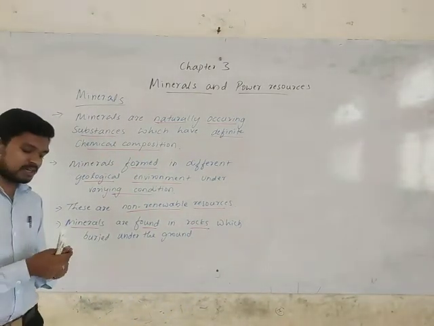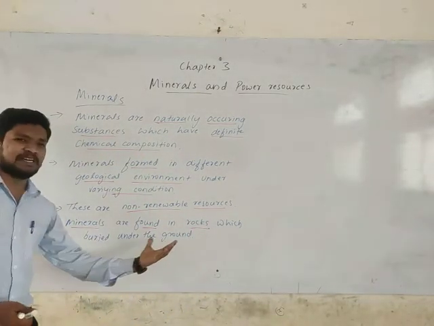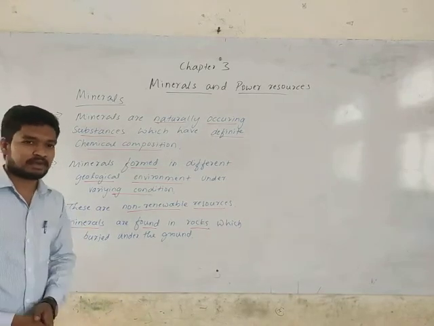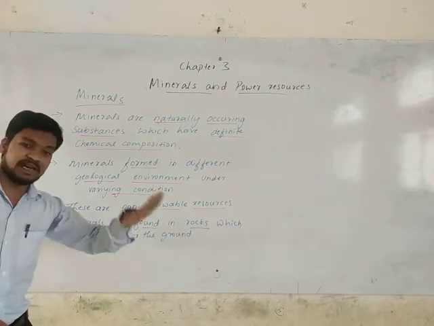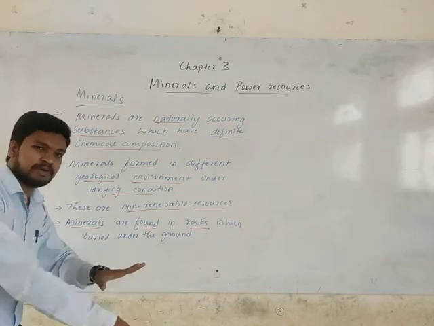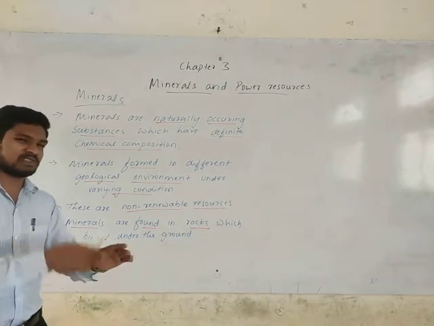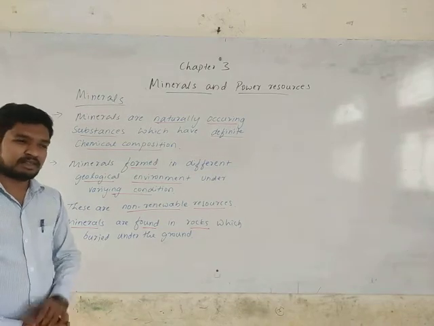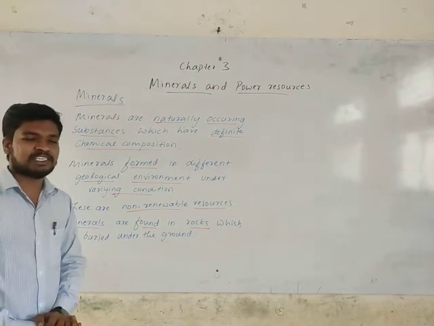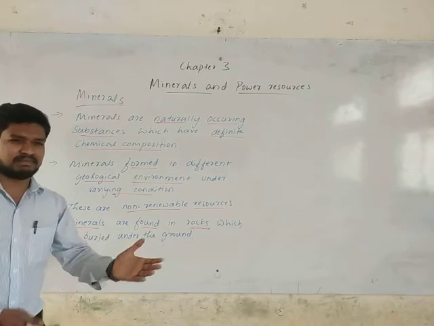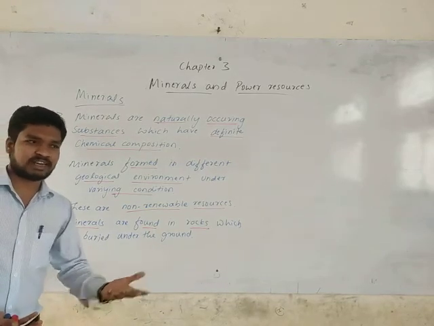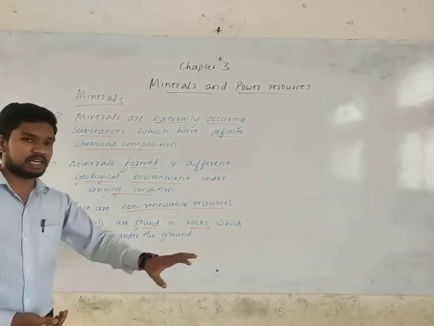In every rock we can find some particular minerals. But the rock which is there under the earth crust, at deep depth, there we get valuable minerals. Rocks on the earth surface also have some minerals, but they are not much valuable. We cannot extract gold or silver from there. Iron ore cannot be extracted from there.